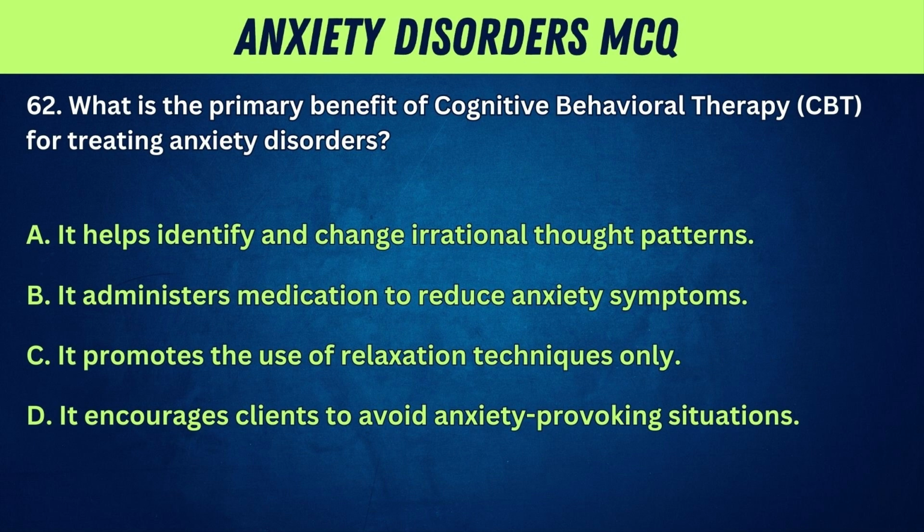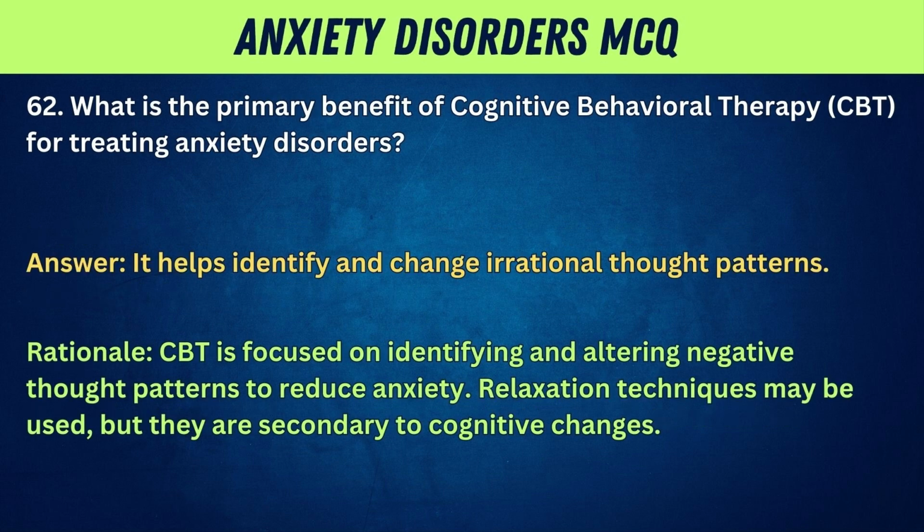62. What is the primary benefit of cognitive behavioral therapy, CBT, for treating anxiety disorders? A. It helps identify and change irrational thought patterns. B. It administers medication to reduce anxiety symptoms. C. It promotes the use of relaxation techniques only. D. It encourages clients to avoid anxiety-provoking situations. Answer: it helps identify and change irrational thought patterns. Rationale: CBT is focused on identifying and altering negative thought patterns to reduce anxiety. Relaxation techniques may be used, but they are secondary to cognitive changes.